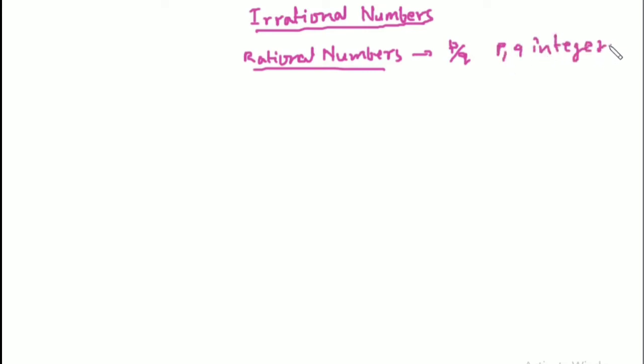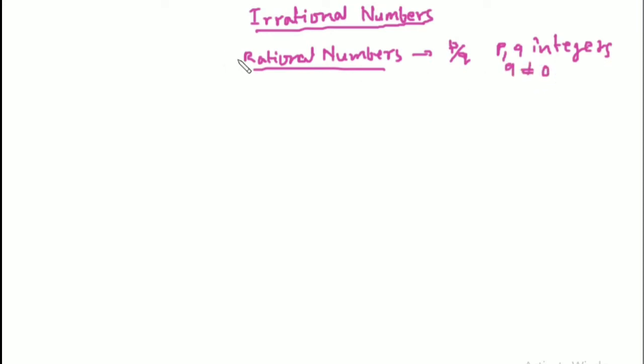In the previous video we talked about rational numbers, and they were defined like they can be represented by p by q, where p and q both are integers, and q not equal to 0.